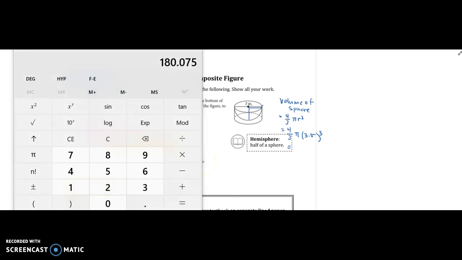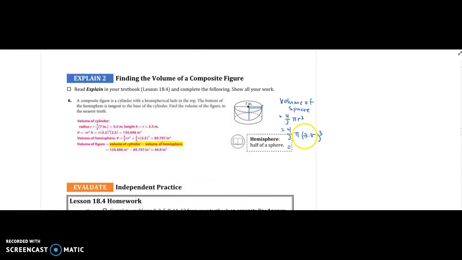We get 180.075, and that's inches to the third.